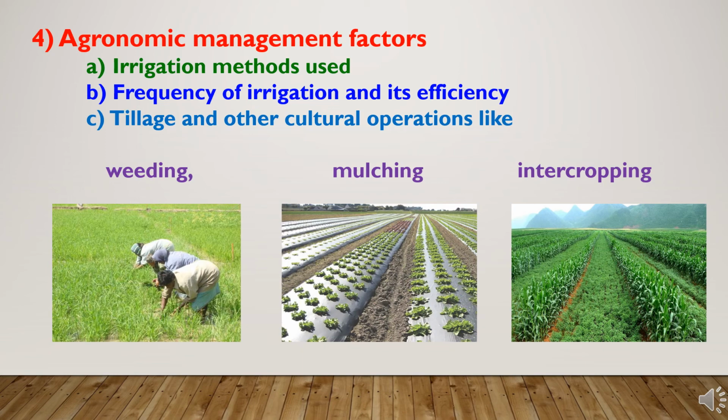Then next is intercropping. In intercropping, we have to include crops like cover crops. We can cover the surface and minimize the evaporation losses, and moisture will be conserved, which will ultimately result in less irrigation requirement. So these are the agronomic management factors which are affecting the crop water requirement.